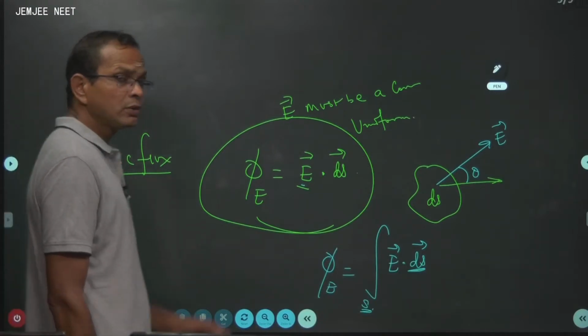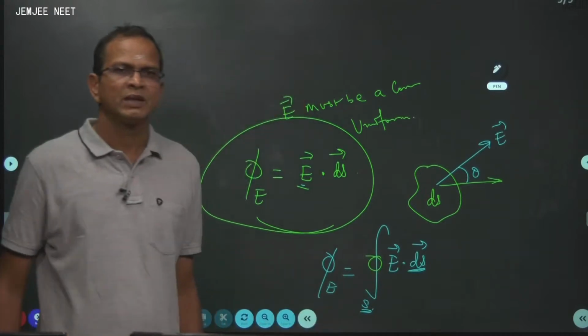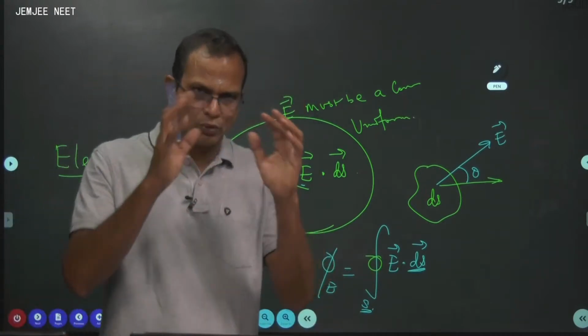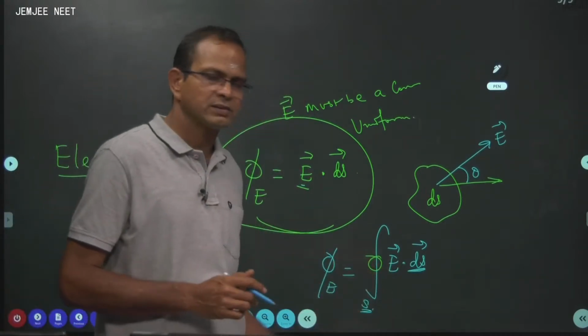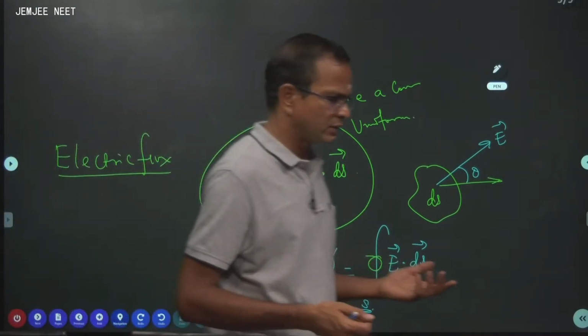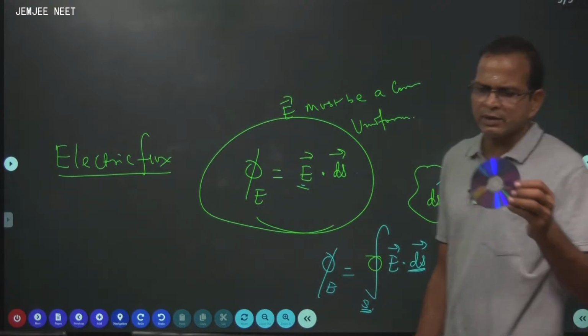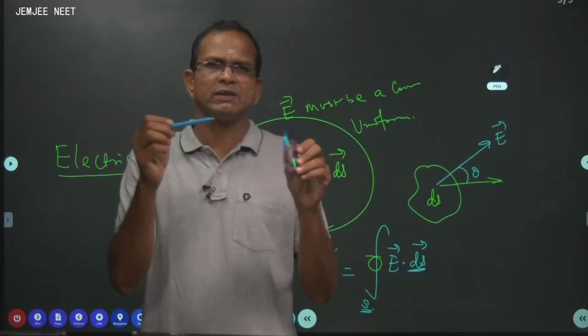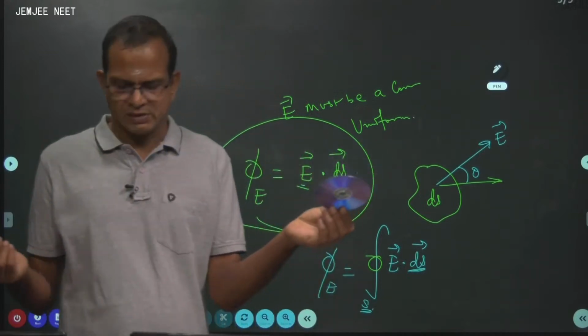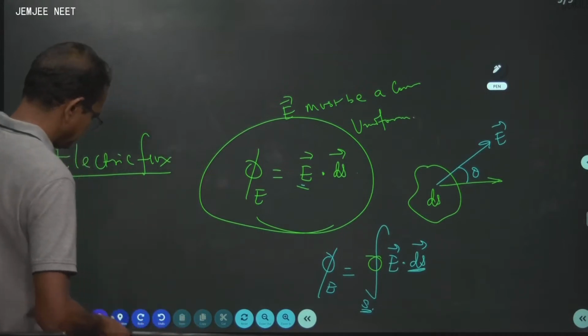If you want to integrate over a closed surface area, put one circle there. If it is an open surface, no wonder you can have an open surface even. For example, if you run integration over this surface, the electric flux linked with this surface, suppose it's an open surface, it's not a closed surface. You can go ahead with that, right? Good.